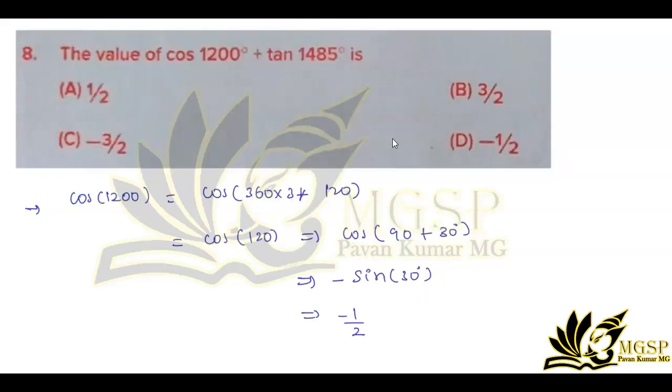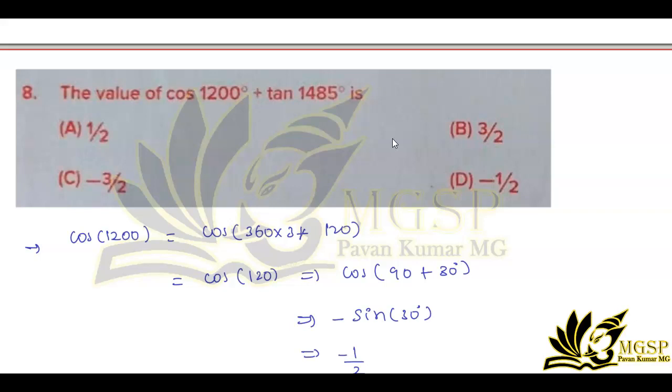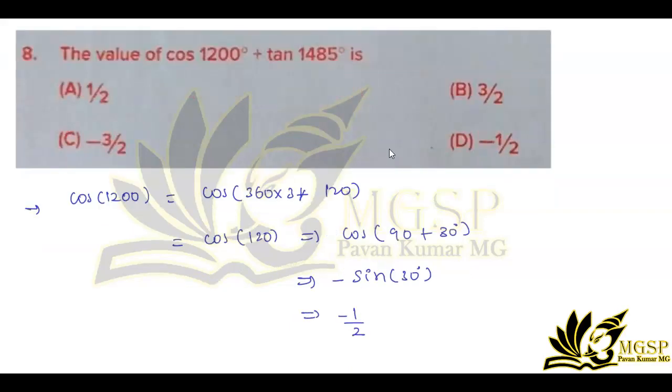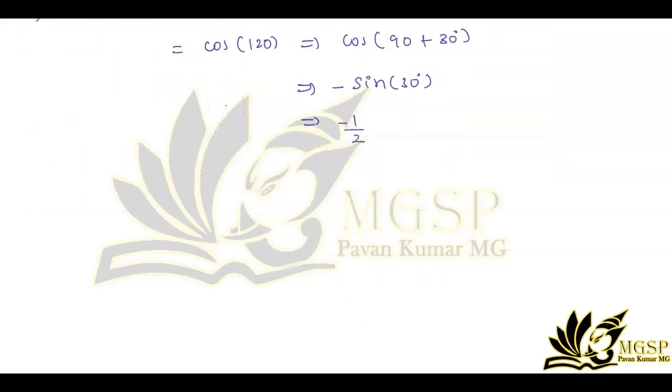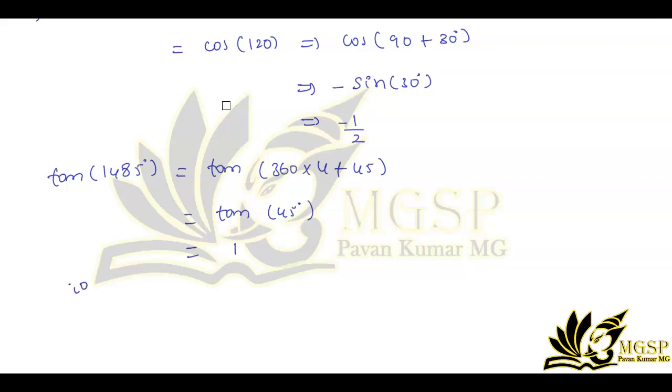Similarly we can do for tan 1485 degree. How can we write this as tan of 360 into 4 plus 45 degree, which is tan of 45 degree. Tan 45 degree is 1. Now add both.